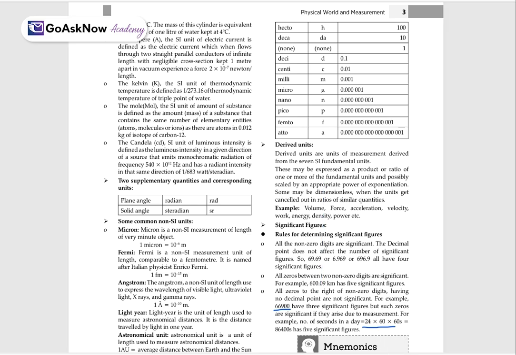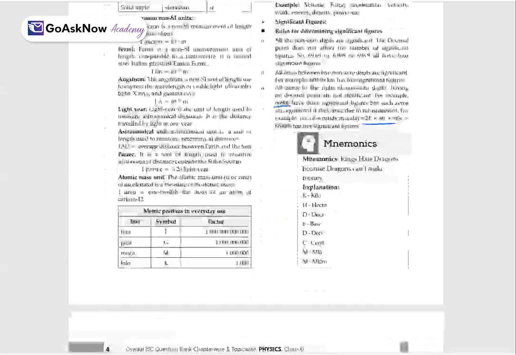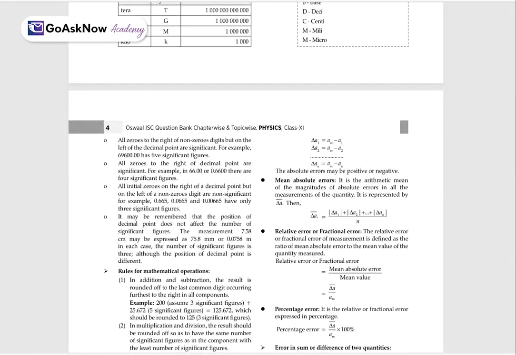Now, moving to the next. All the zeros to the right of non-zero digits but on the left of the decimal are significant. For example, 69600.00 has 5 significant figures. Before the decimal, all five are significant. All zeros to the right of the decimal are significant. For example, 66.00 or 0.6600 have 4 significant figures. These are the 4 significant figures.